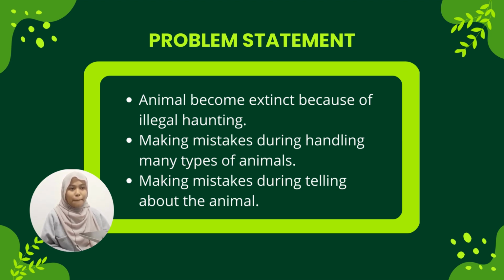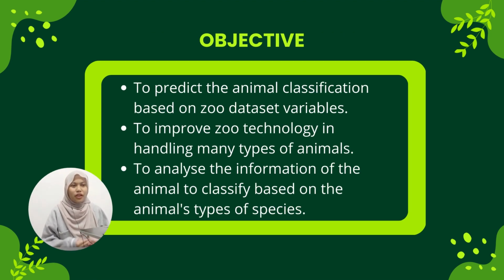So as we know, many animals have become endangered because of the increasing number of illegal huntings. Other than that, zookeepers tend to make mistakes when handling data regarding many types of animals, especially if the zoo workers didn't have enough experience or knowledge about animals. And last but not least, we tend to have misinformation about animals. For example, based on the knowledge we learn since young, a dolphin is a fish, but to be exact, a dolphin is a mammal.